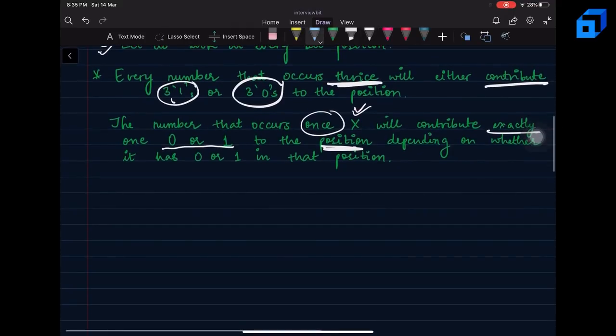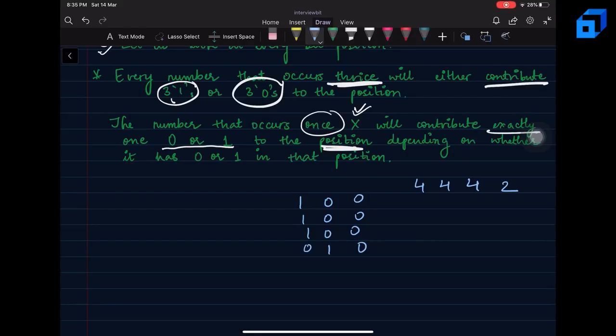So let's take an example to understand this. Let's say the array elements are 4, 4, 4 and 2, right? So if I write the bit values of these numbers, I will get this. Here you will see that since 4 is occurring thrice, it is contributing 3 ones at this particular bit position, and since 2 is occurring once, it is only contributing one 0 to this position.